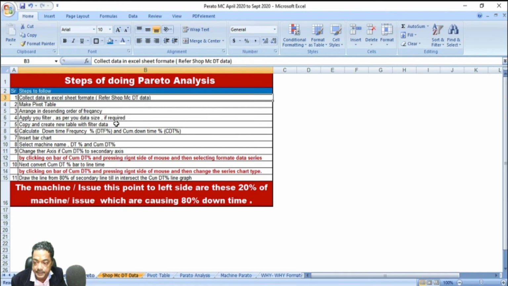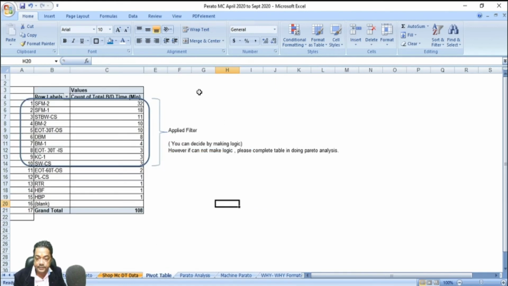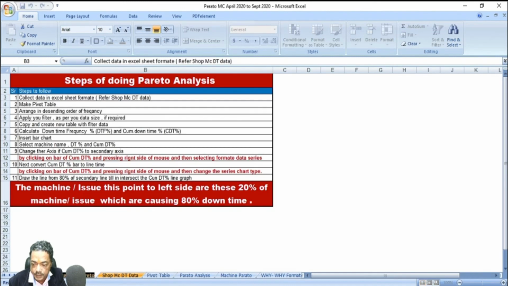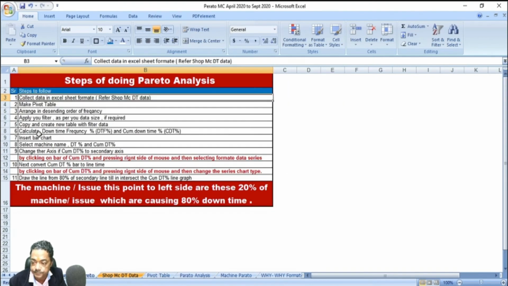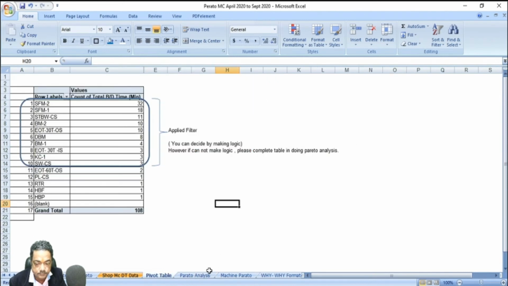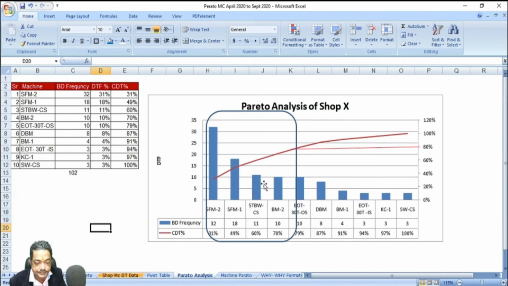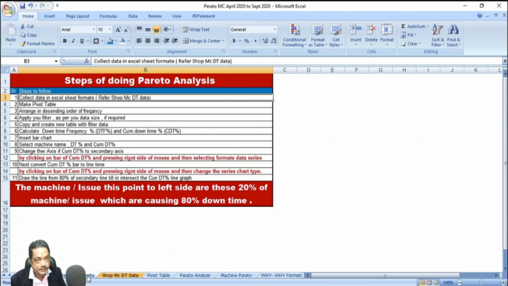Then apply a filter, if you want. You can decide your filter. If you don't want to apply a filter, you can just use the data itself. Then you have to create a new copy of the filtered data. I have created a new data filter, and then you have to plot this, which I have shown you how to plot. This sheet will always be available in the description. You can download it and start doing Pareto.